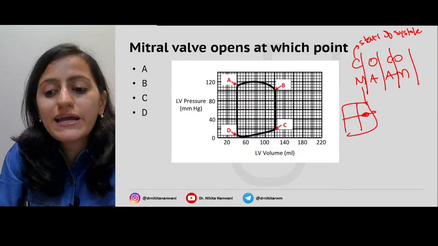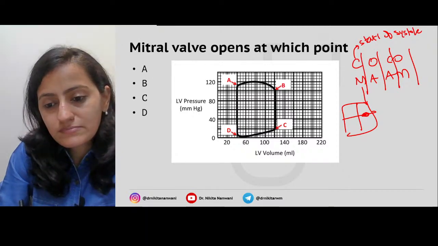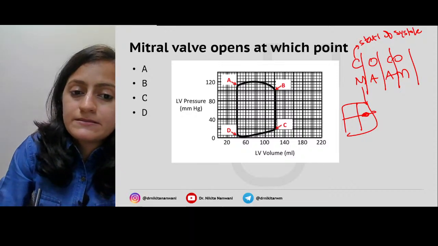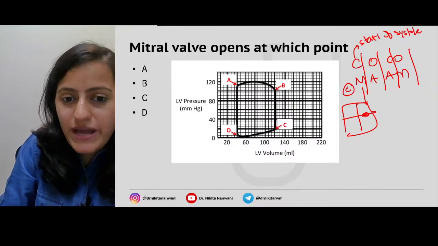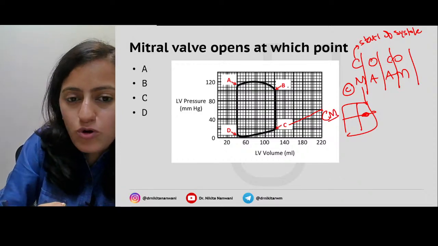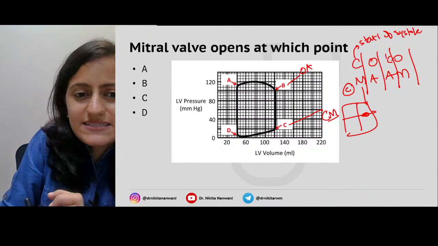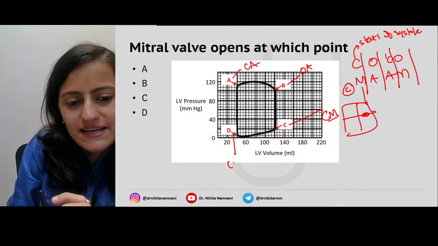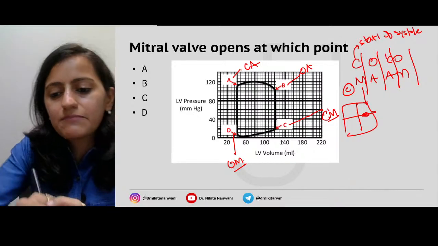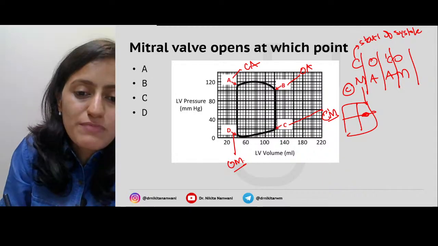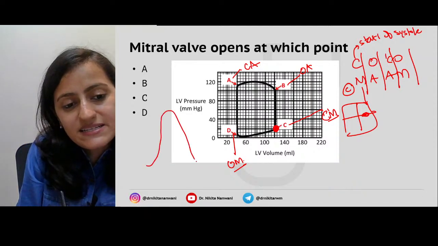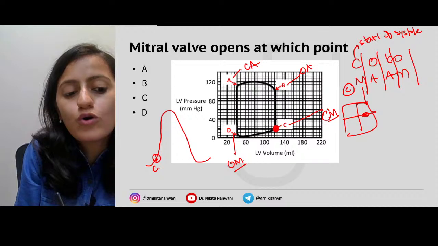So what is the point where the mitral valve is closing? What is that one? Right, so that is the point C. If this is the point C, which is closure of mitral, the next one is opening of aortic, next is closure of aortic, and next is opening of mitral valve, right? So this is where you have Coco ma'am. The Coco ma'am basically starts here in the LV pressure volume loop, like in yesterday's Wiggers diagram.